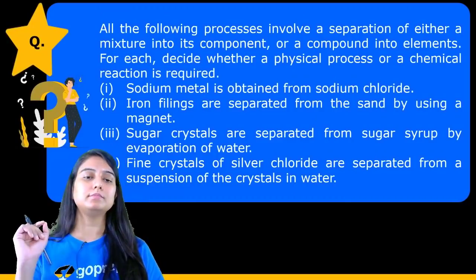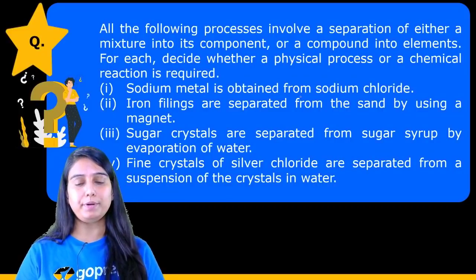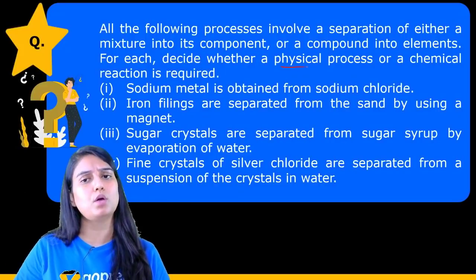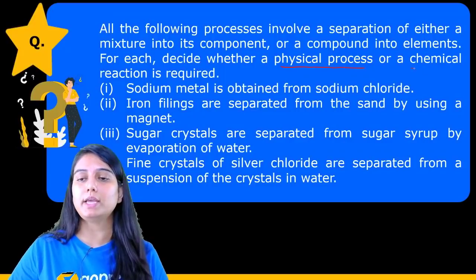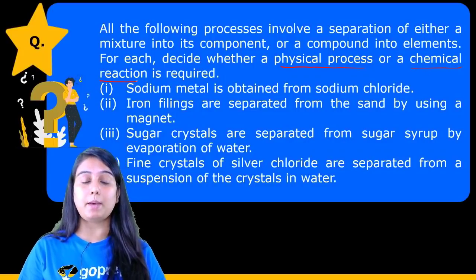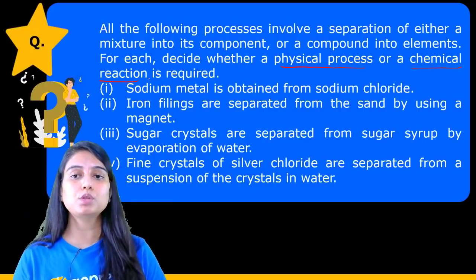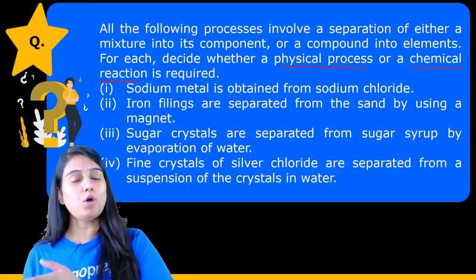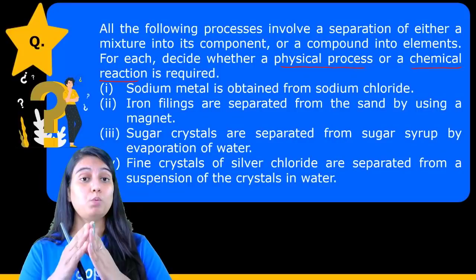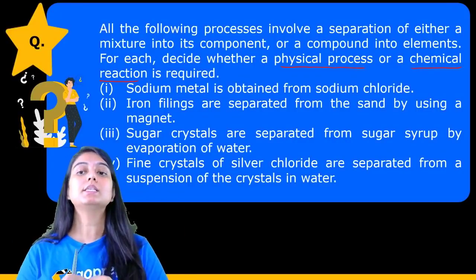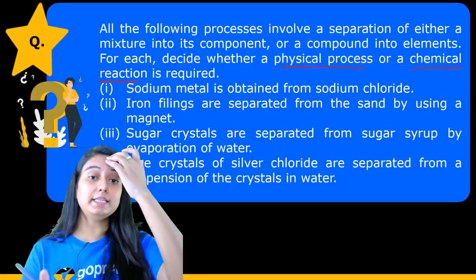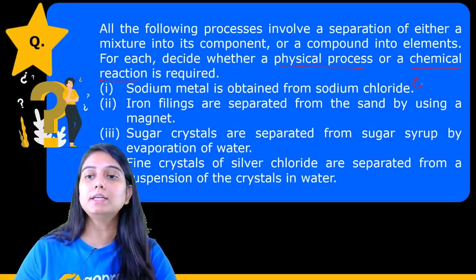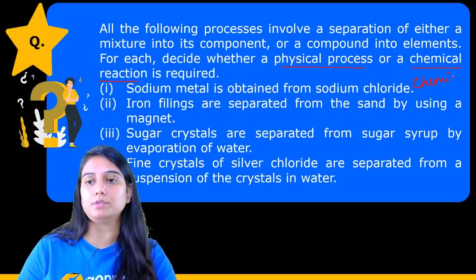Let's see. The very first, sodium metal is obtained from sodium chloride. Dear students, to solve this question you need to know two things: what is a physical process and what is a chemical reaction. Physical processes are those where no new substance is formed; it is just changing its form from one form to another. But when a chemical reaction takes place, a new substance is formed. So sodium metal is obtained from sodium chloride. Yes, this is a chemical reaction. This is a chemical process.